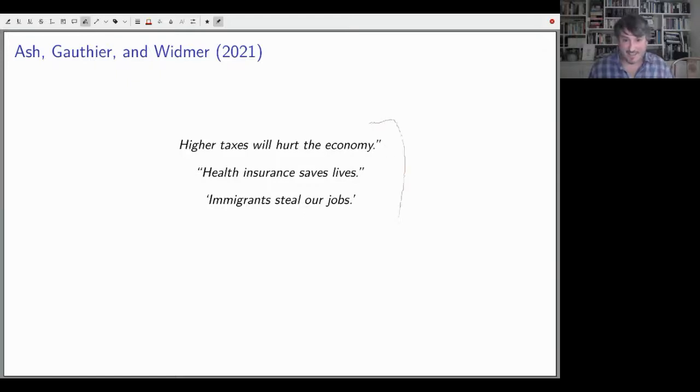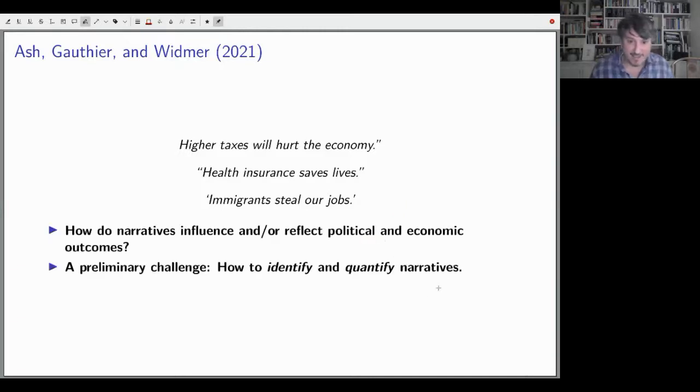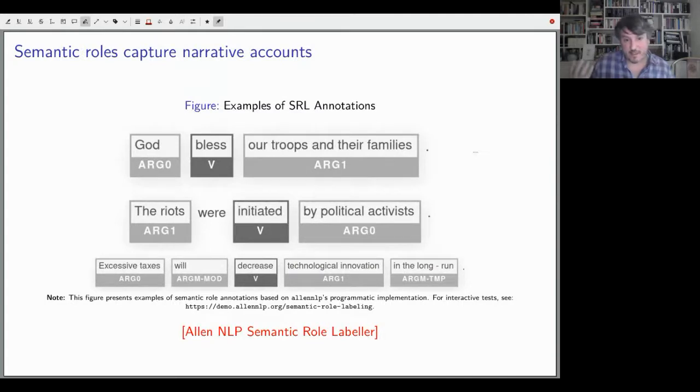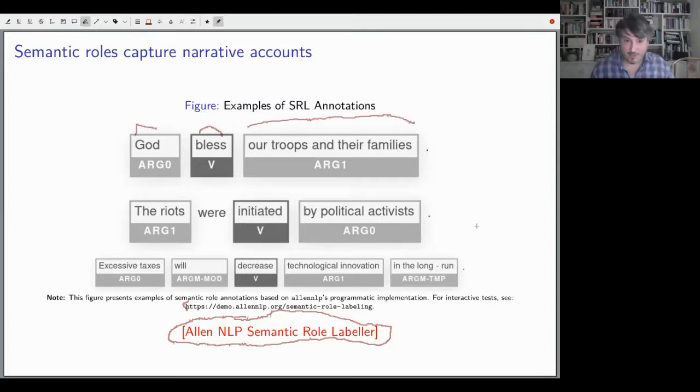We're interested in narratives like this. Higher taxes will hurt the economy, health insurance saves lives, immigrants steal our jobs. And we want to identify and quantify narratives as an input to qualitative and quantitative analysis. The first ingredient that we use in this paper is semantic role labeling. So we actually use the AllenNLP semantic role labeling system. You can see the demo here at this link, but it takes sentences and extracts the agents, verbs, and patients. And so really you identify who does what to whom. This is really the atom, the unit of stories, of narratives.